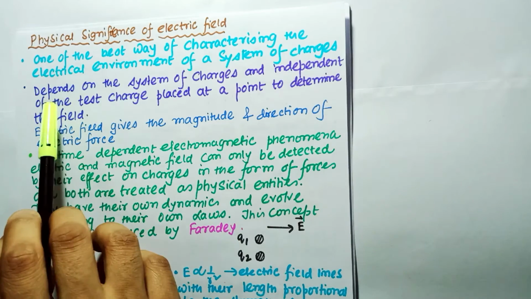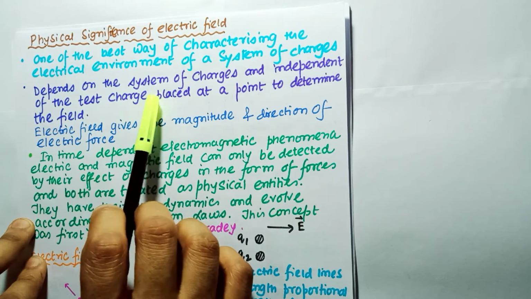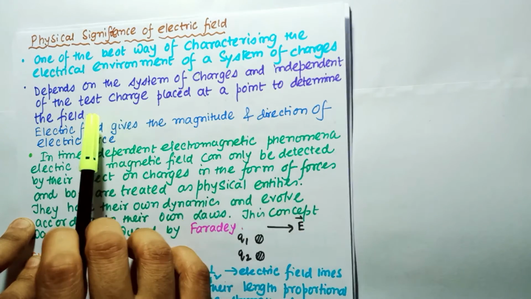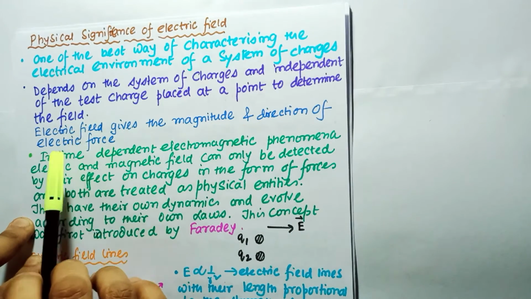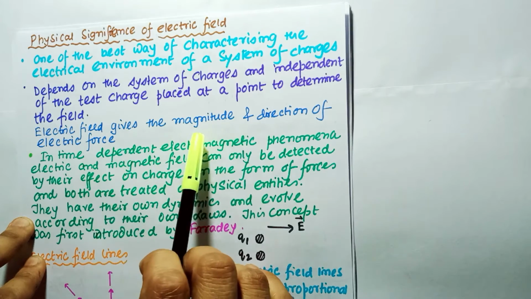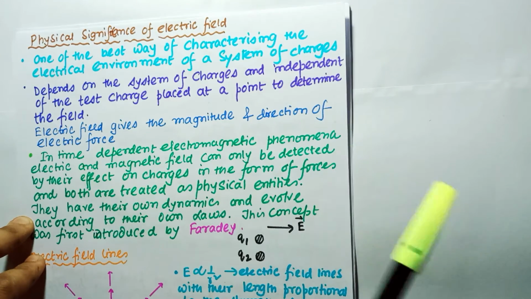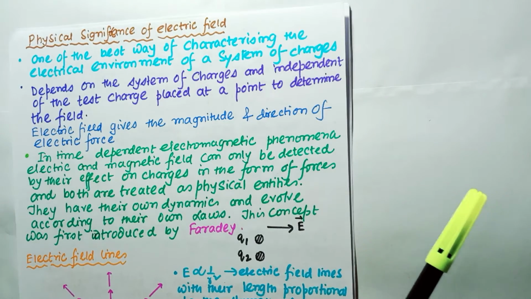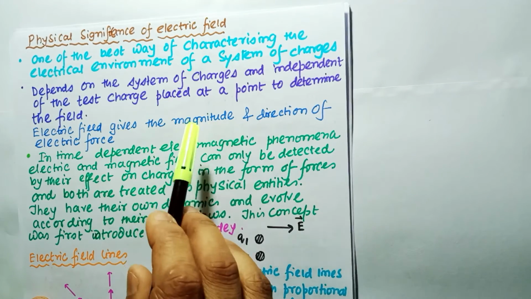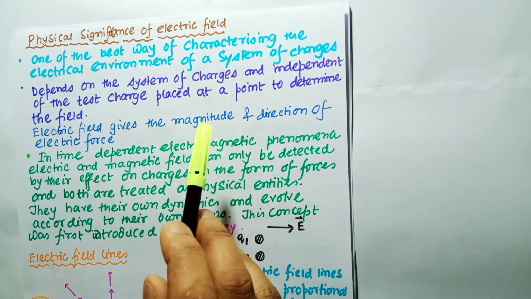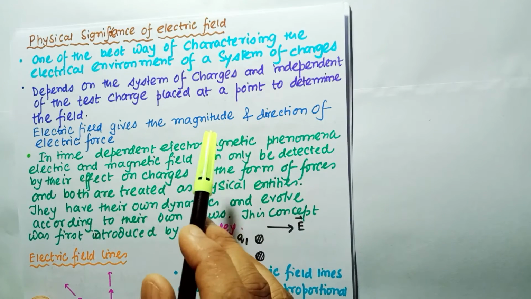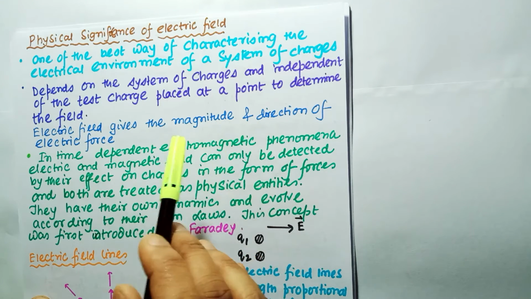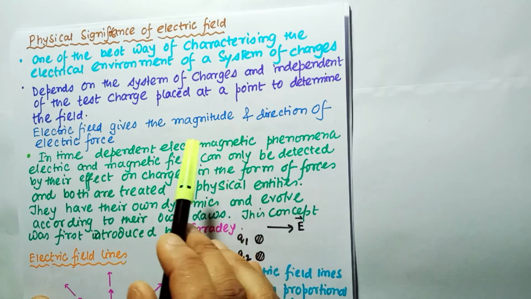Our next point is that it depends on the system of charges and is independent of the test charge placed at a point to determine the field. Also, the electric field gives the magnitude and the direction of the electric force. So the electric field depends on the source charge that produces it, but not on the test charge, as long as the test charge is very small, in the limiting case.